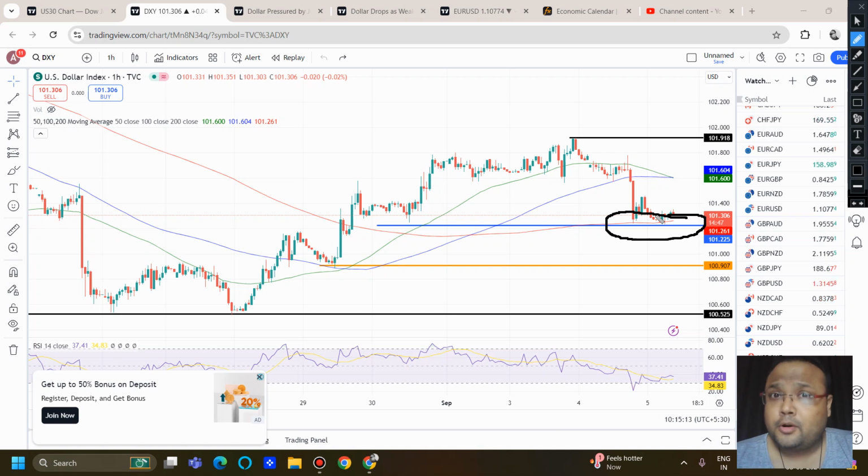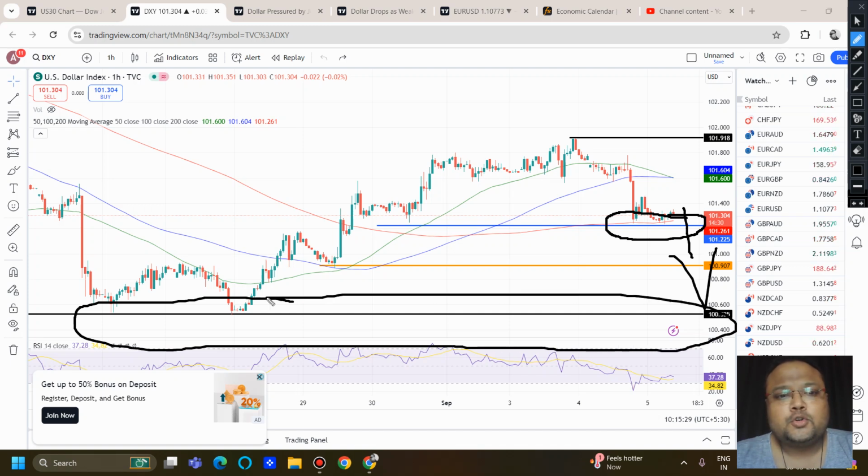As we all know, tomorrow is very important because of the NFP, and usually before a major event like NFP, the market doesn't move much. So if DXY falls further, we can still expect the support of 100.50 to work, or the market should not break this. But if DXY breaks 101.30, the next support will be around 100.90.